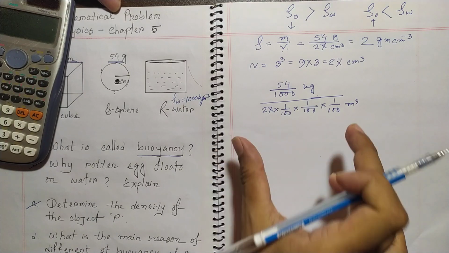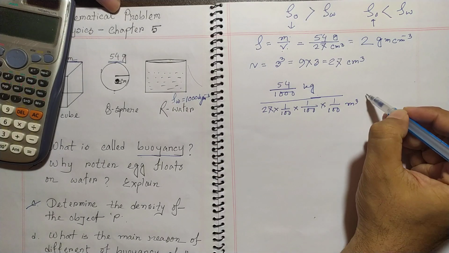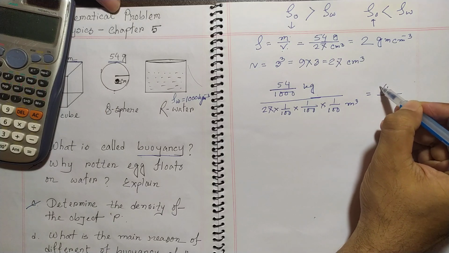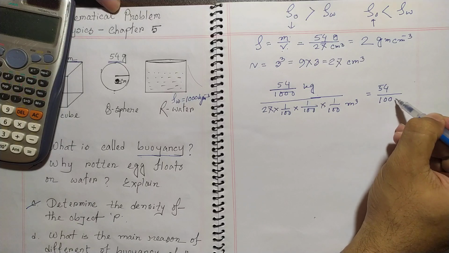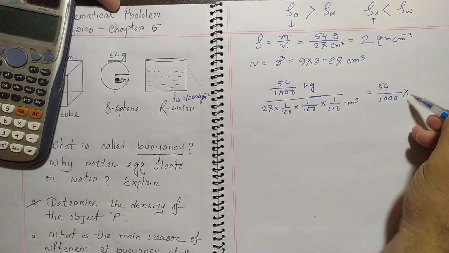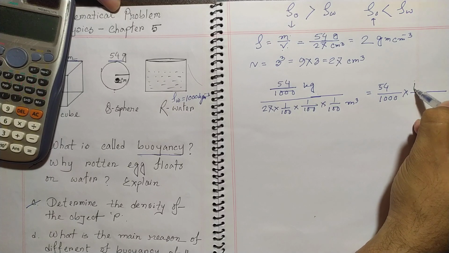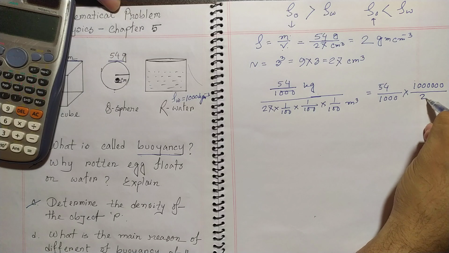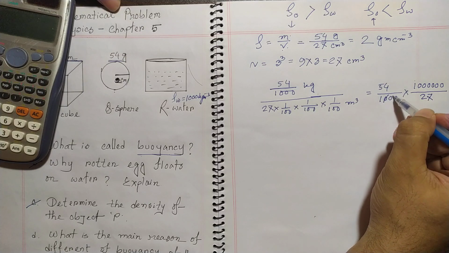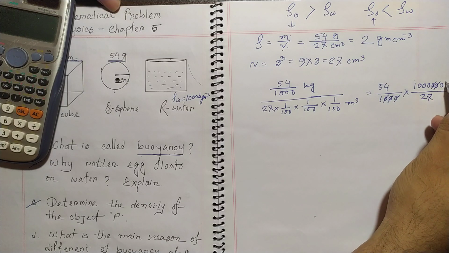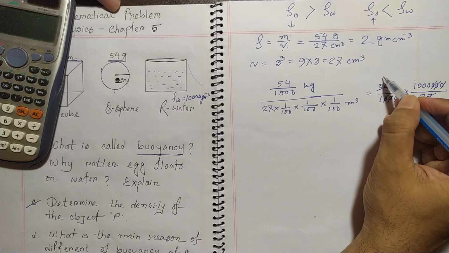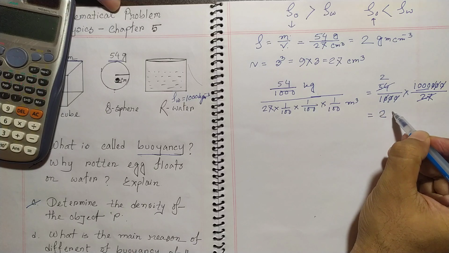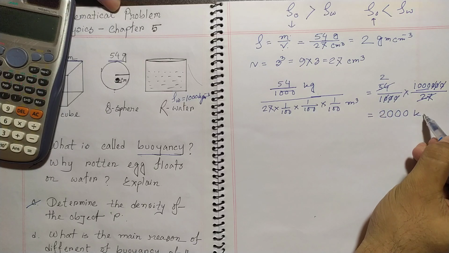I'm just giving you an explanation upon it. So you see that this is actually 54 over 1000, and if we just change it, then it would be 27. You see 1 2 3, 1 2 3, and if you divide it, it would be 2. So you see this is 2000.